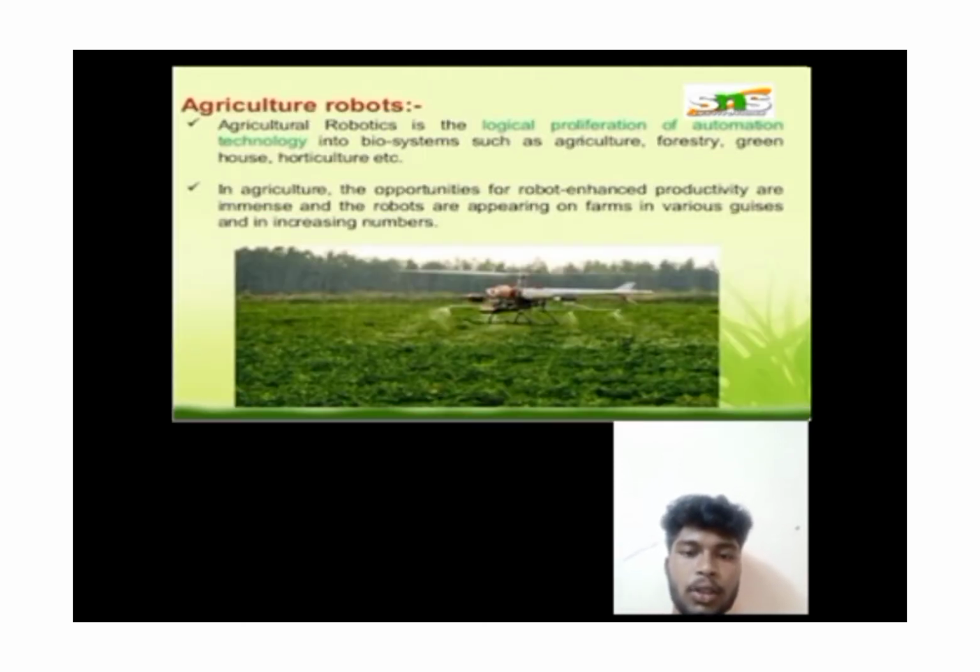Then agriculture robots. Agriculture robotics is the logical proliferation of automation technology into biosystems such as agriculture, forestry, greenhouse, horticulture, etc. In agriculture, the opportunities for robot-enhanced productivity are immense, and the robots are appearing on farms in various guises and in increasing numbers.